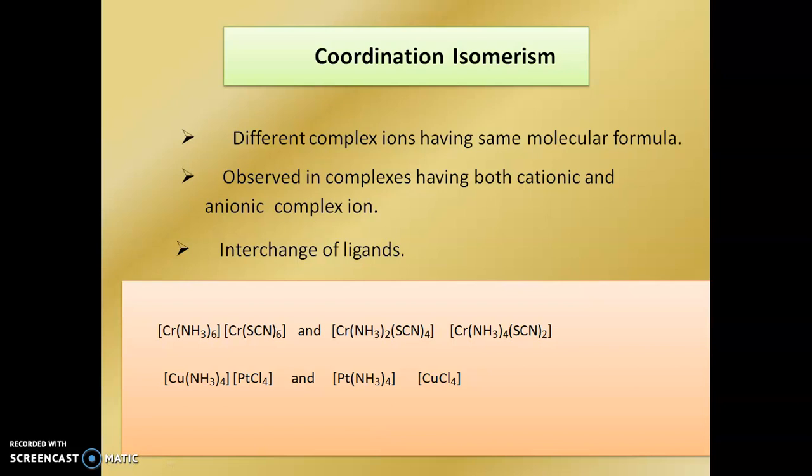Then next is coordination isomerism. Different complex ions having the same molecular formula are observed in compounds having both cationic and anionic complexes. Interchange of the ligands takes place.